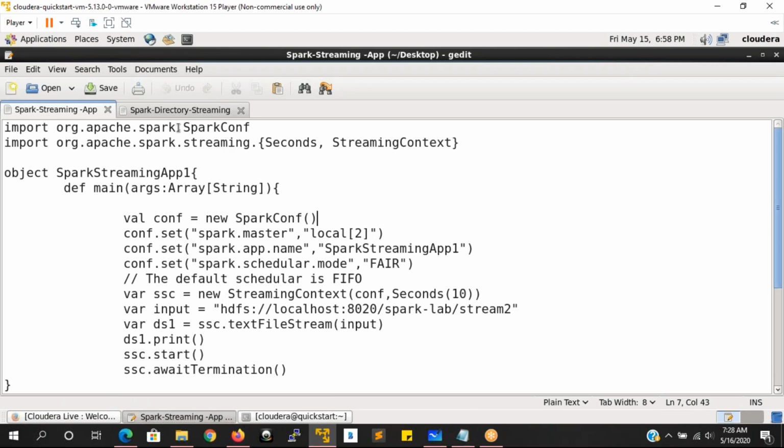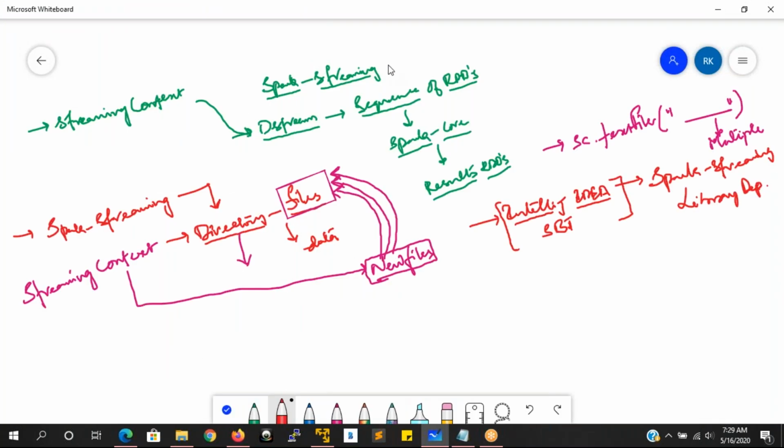First of all, we have to import this SparkConf object. Why do we need to import it? Because whenever we launch a job, either your streaming job, your Spark core job or your SQL job, you are going to launch the job on your master machine. Am I correct? This master machine is generally one of three: either a local machine, or you run on YARN, or a standalone cluster. These are the three things.